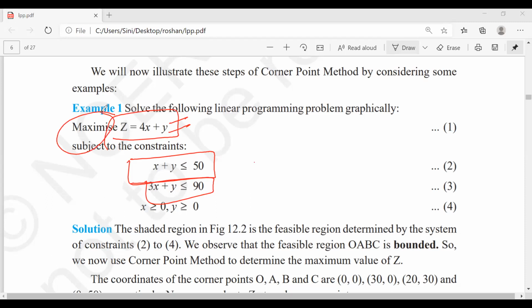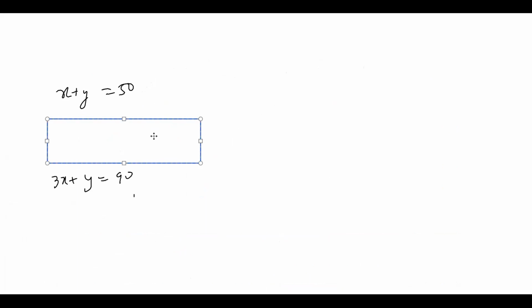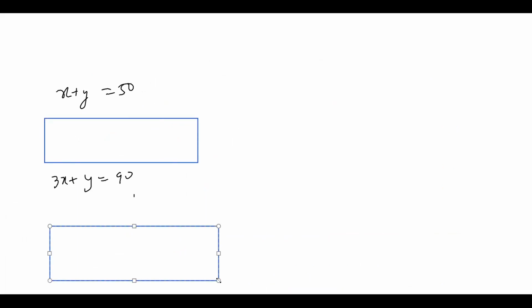So for this, x plus y is equal to 50, 3x plus y is equal to 90. First thing for me is I have to draw a box. We'll go to class 8 standard. Draw 2 boxes.